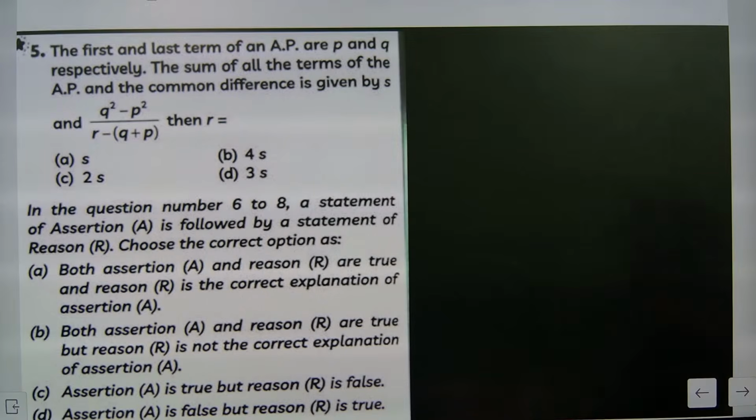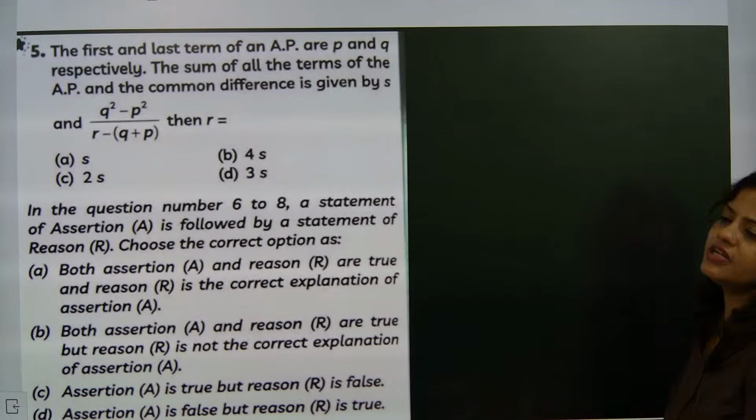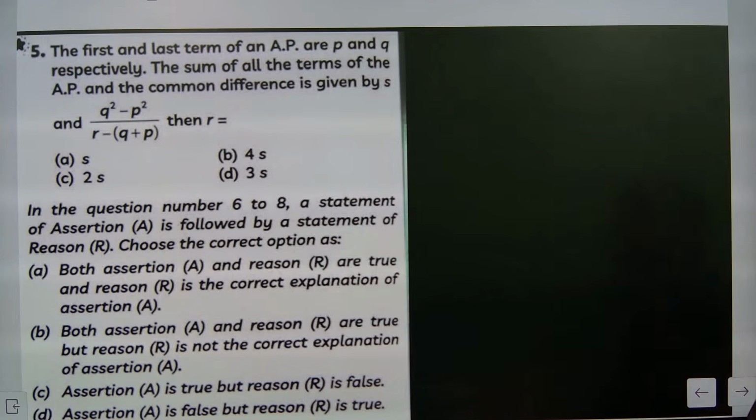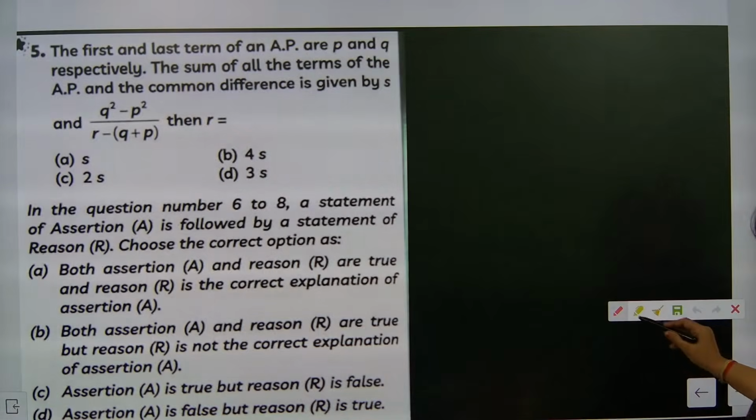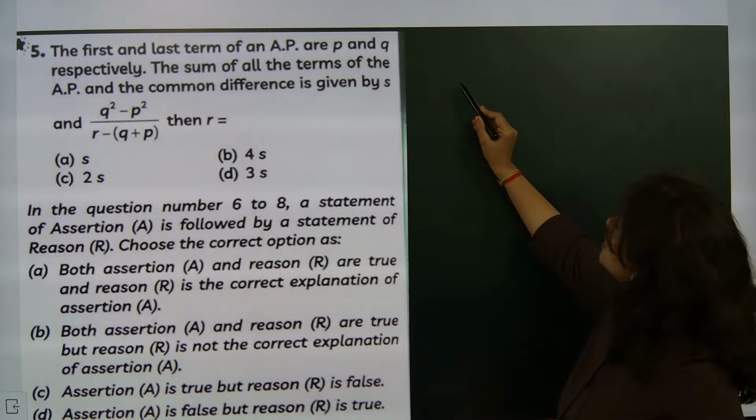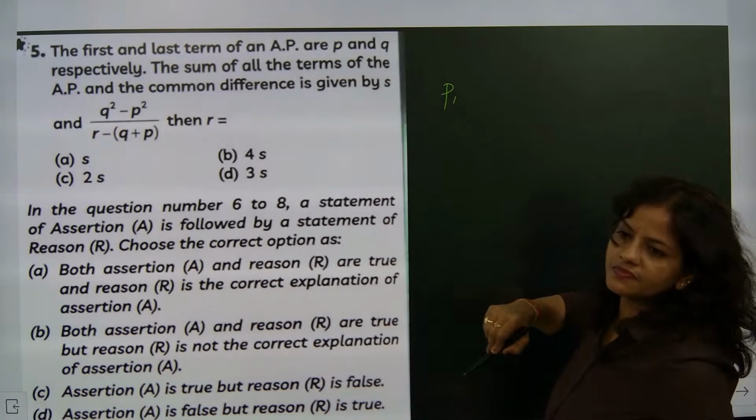The first and the last term. First term is written as P, last term is written as Q. The sum of all the terms of the AP and the common difference is given by S. S is the sum of all the terms. See, understand this first. P is the first term.